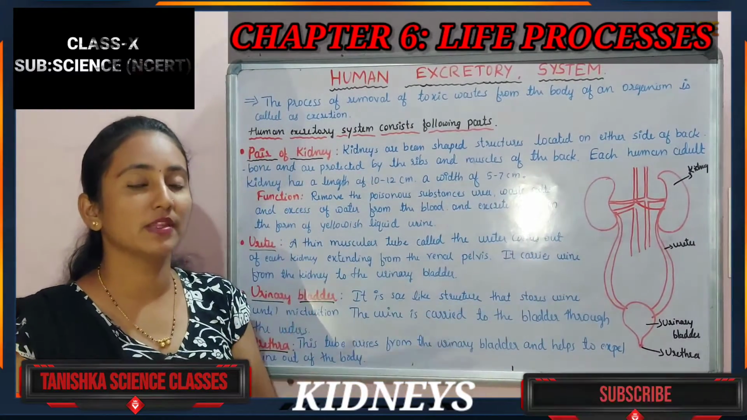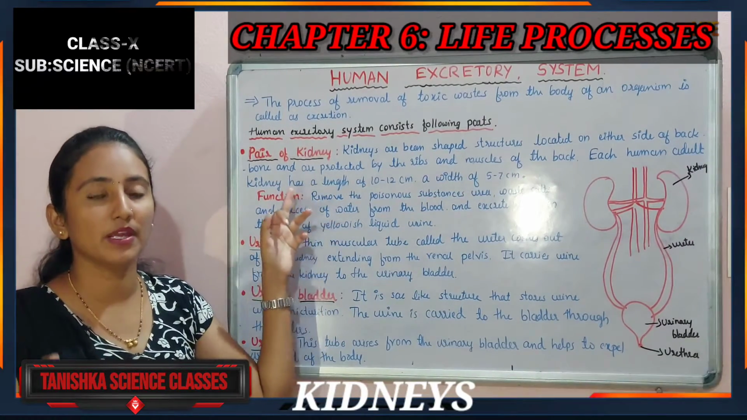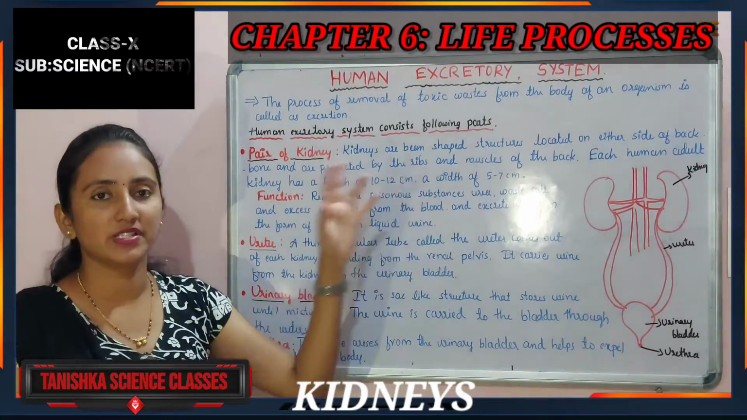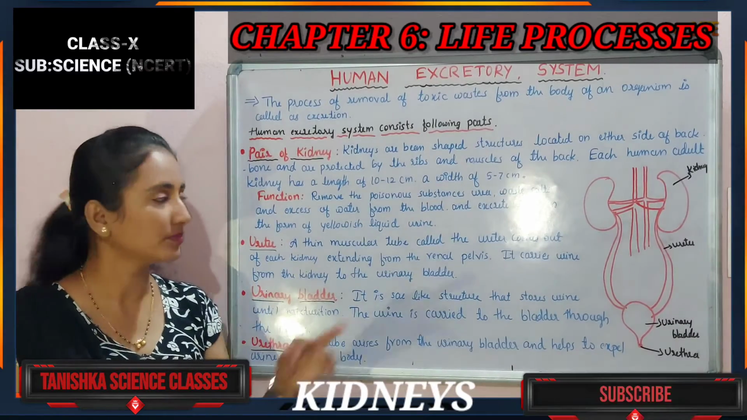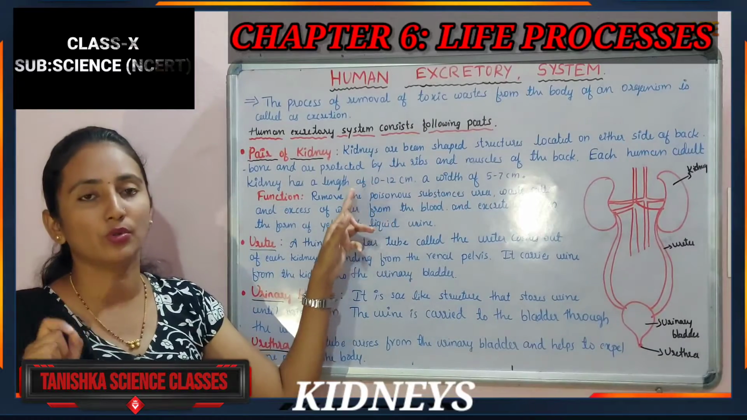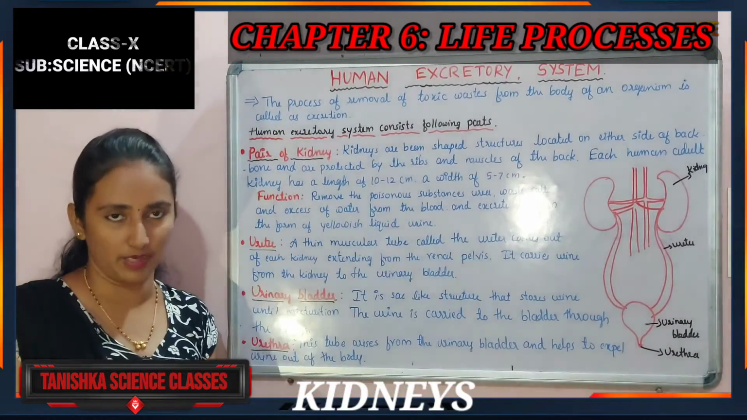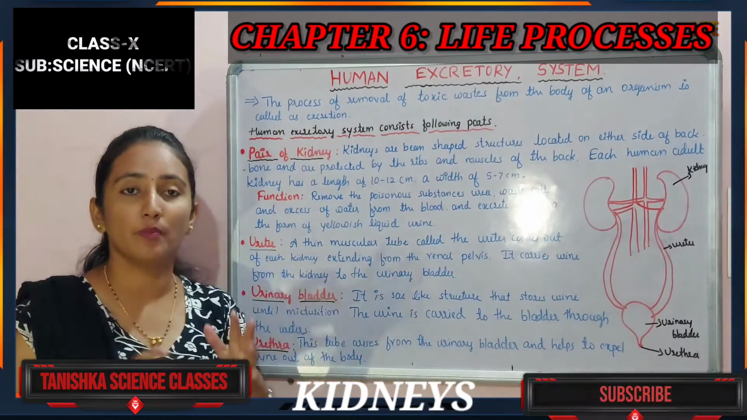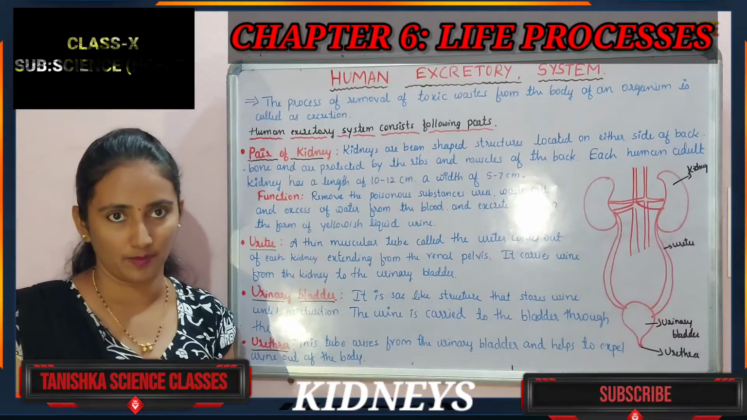If you observe an adult's kidney, it will be 10 to 12 centimeter in length and 5 to 7 centimeter in width. If you observe the kidney of an adult, what will the length be? 10 to 12 centimeter. And the width? 5 to 7 centimeter. Understanding? And what is the function of these kidneys? The main function of the kidneys is filtering the blood, we can say here.